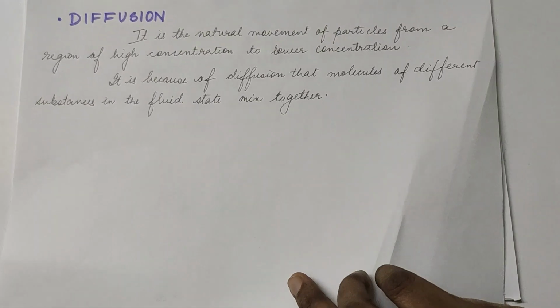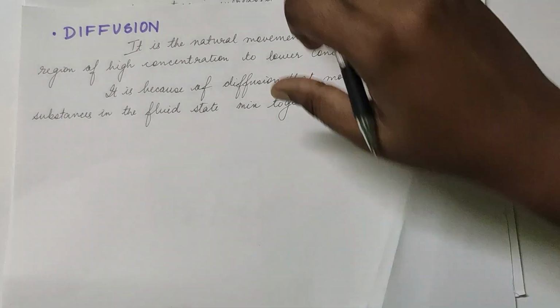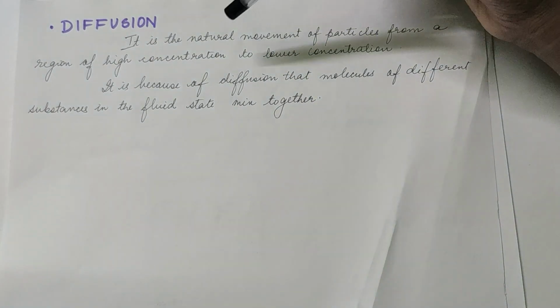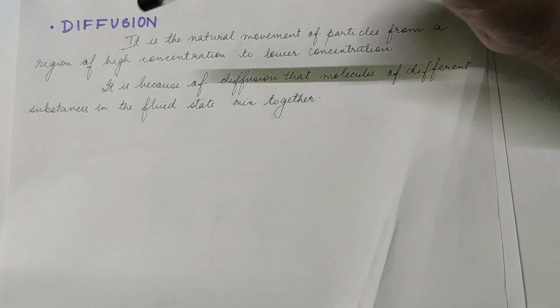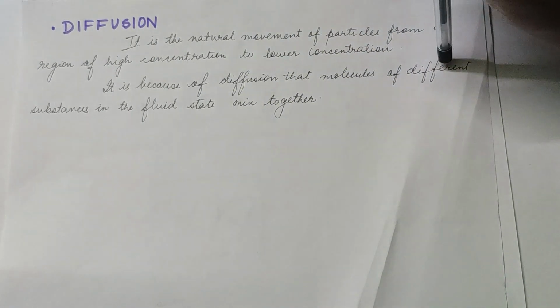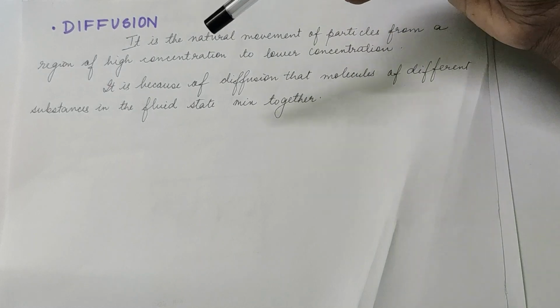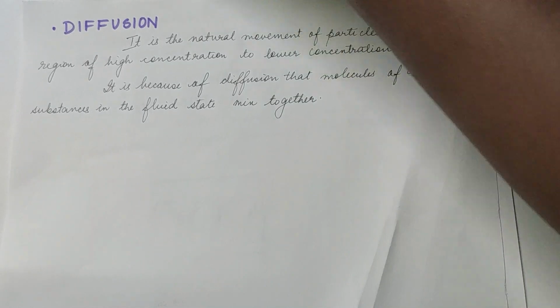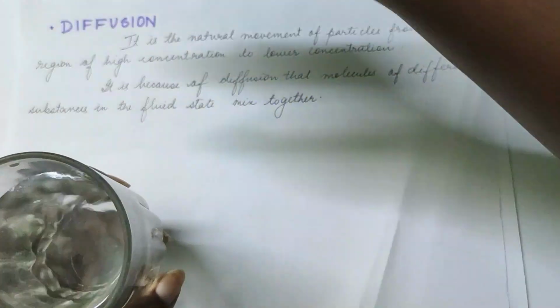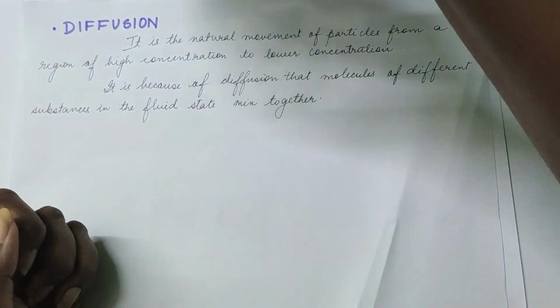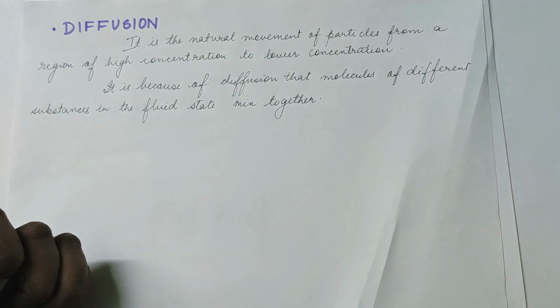Another topic of discussion is diffusion, which shows that movement is happening constantly in a liquid, solid or gas. It is the natural movement of particles from a region of higher concentration to lower concentration, and this again happens because the molecules are continuously moving in the fluid. If I put some salt in water, what will happen? It will settle down, and if I move it, it will mix in. This is happening because of the process of diffusion. I'll show you one more example of diffusion.